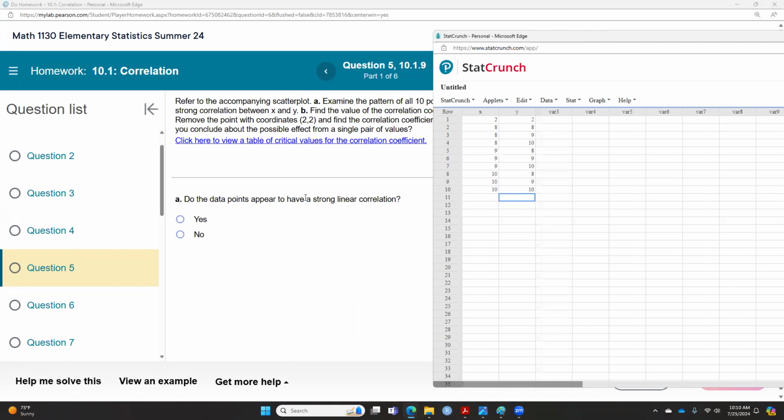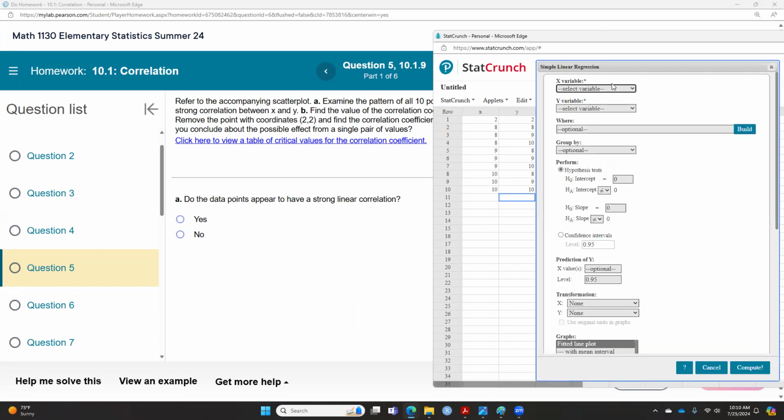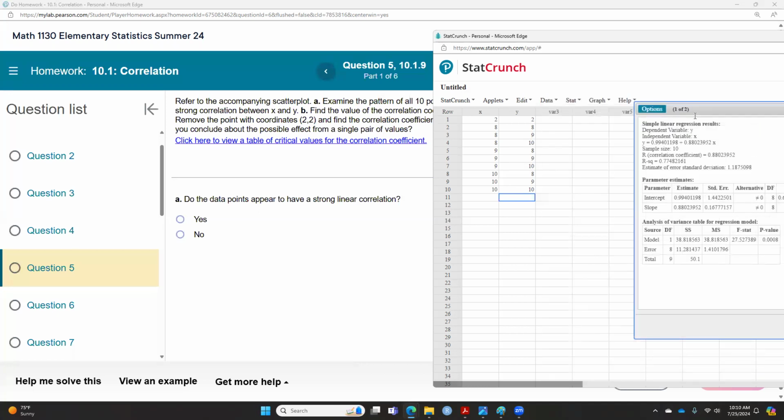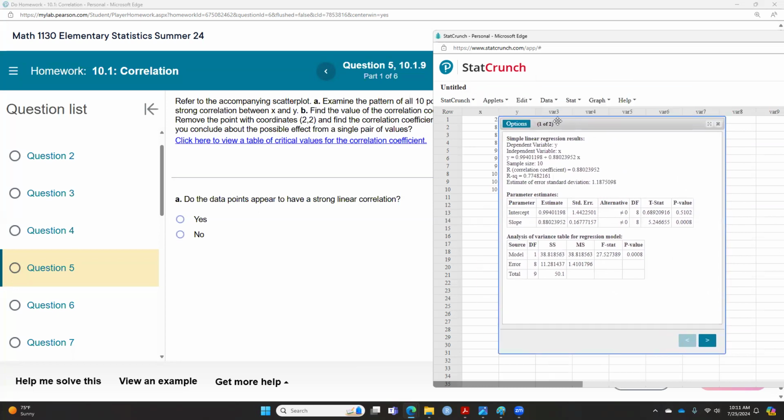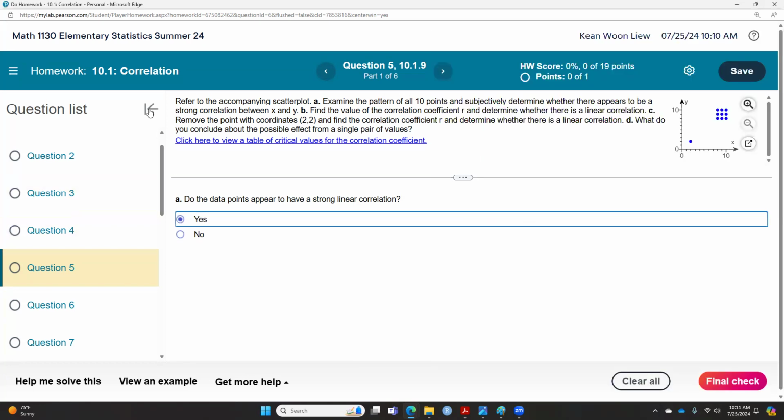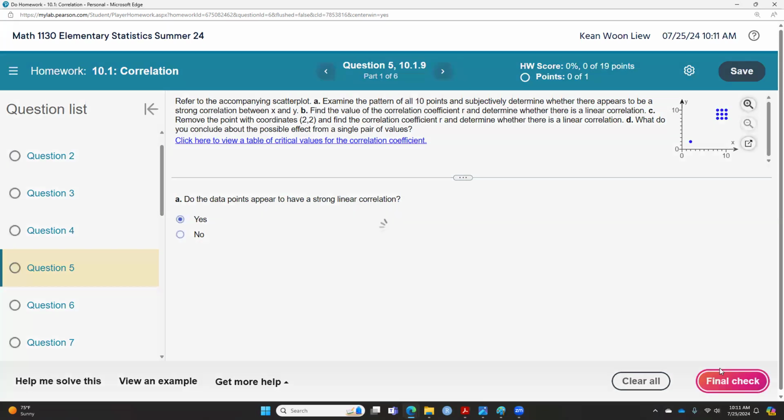So the question is asking us, does the data appear to have a strong linear correlation? In order for us to figure out if it is strong, your correlation is supposed to be between 0.7 and 0.9. So in order for us to figure that out, we go to Stat, Regression, Simple Linear. X is X, Y is Y variables, and everything's the same. Compute. What you found out in this case, class, is that your correlation coefficient is 0.88. So 0.88 is considered strong. Okay, so this is how we do this question here.